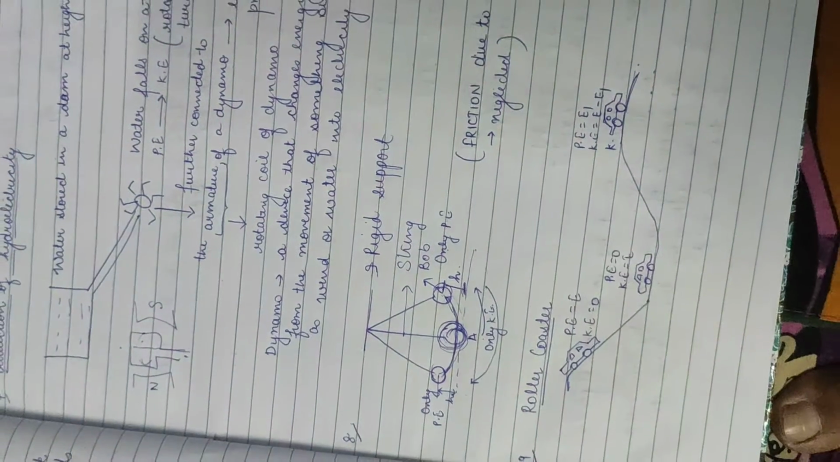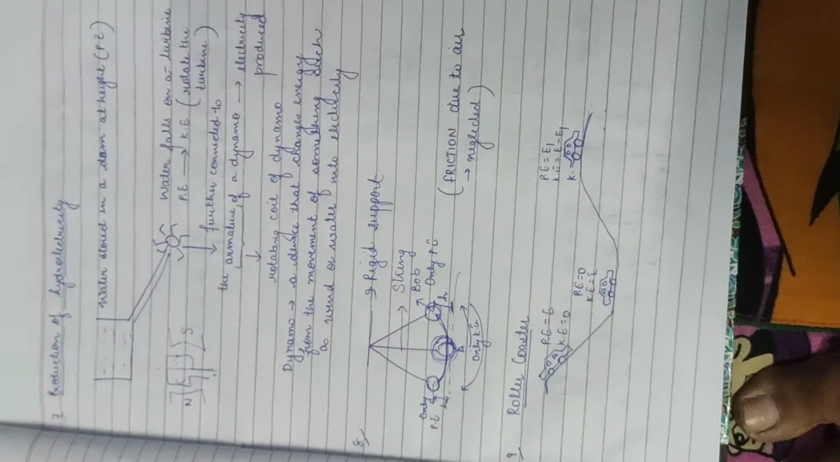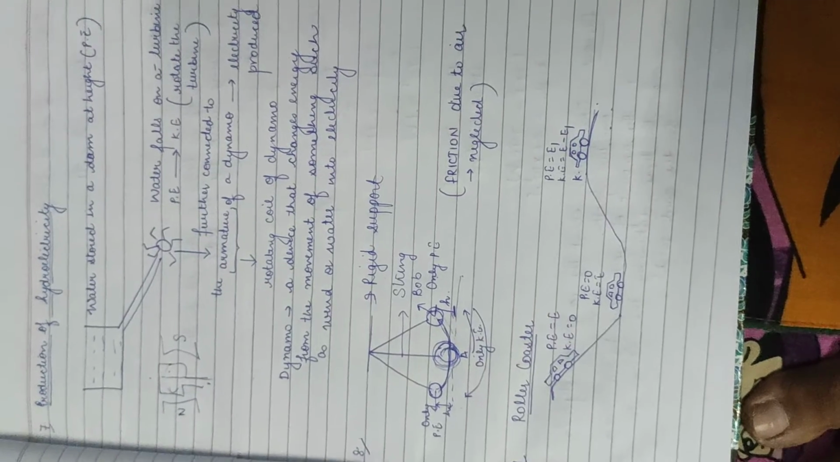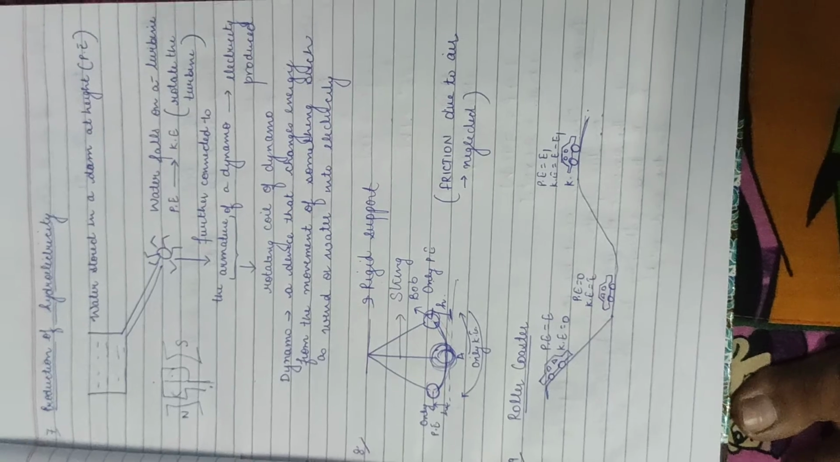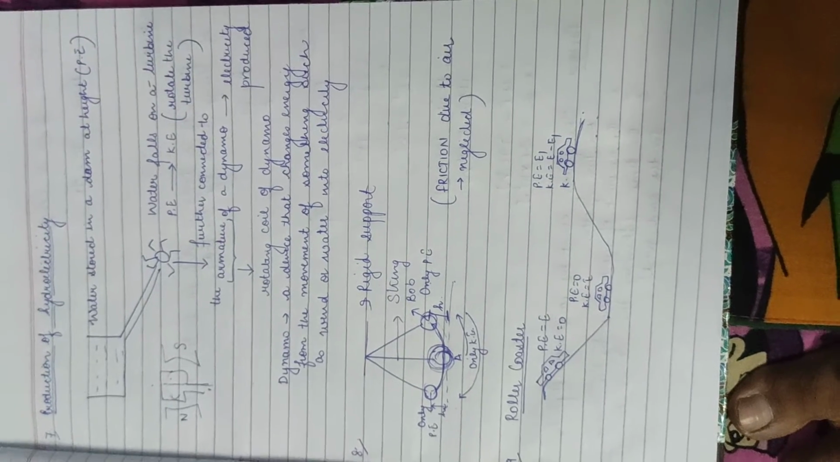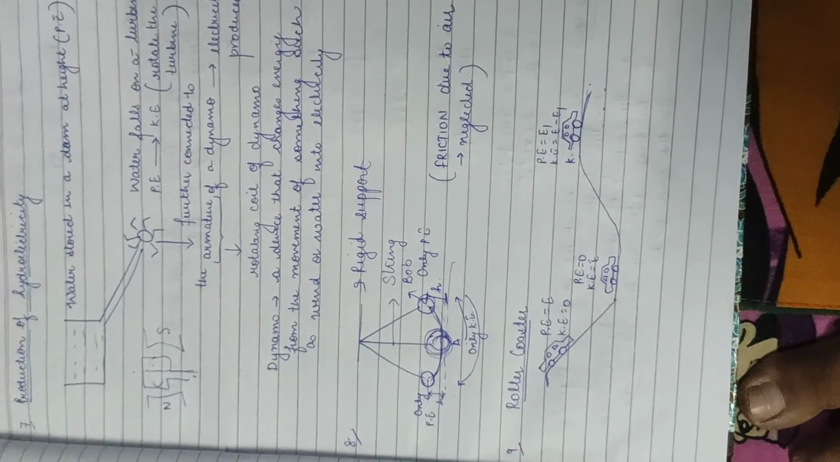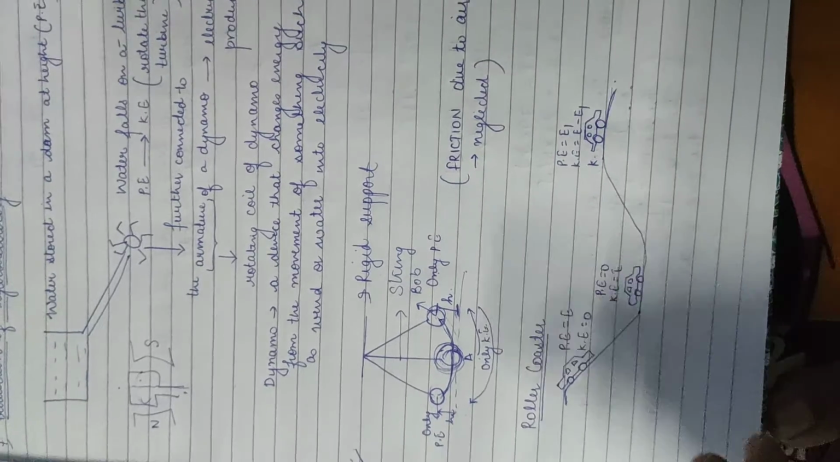This bob is moving. And yes, we are neglecting friction in this. Because of friction, if we start considering the force of friction, the bob will stop, because energy is always lost in the form of friction. Next is a roller coaster.